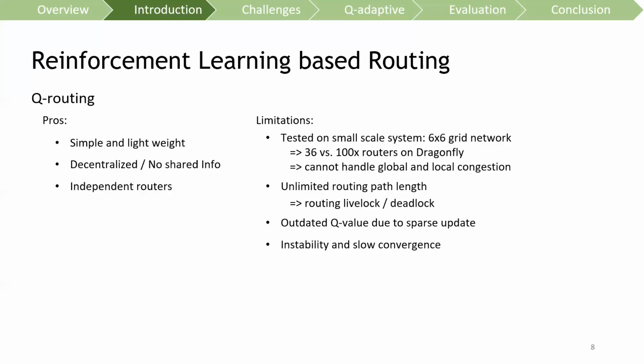In queue routing, the queue table size is linear in the system size. As a result, rarely visited destinations could lead to the outdated queue value problem, and this outdated value could lead to system instability and slow convergence.